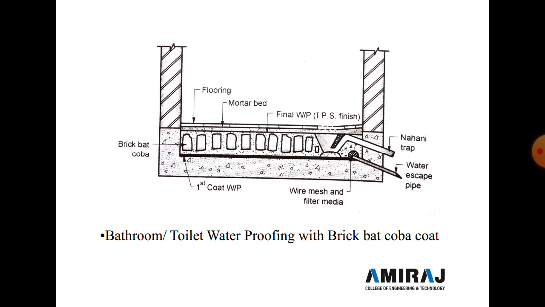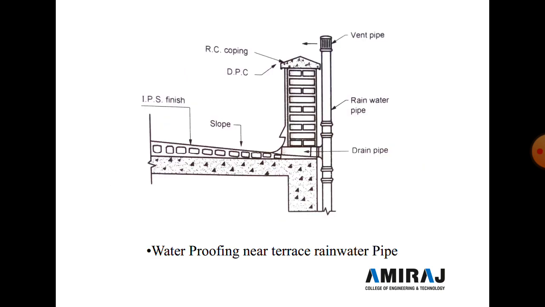Then above the brick bat coba coat, IPS finish or a final waterproofing is done, and then above the final waterproofing, mortar bed is prepared, and above the mortar bed, flooring is done by tiles work.